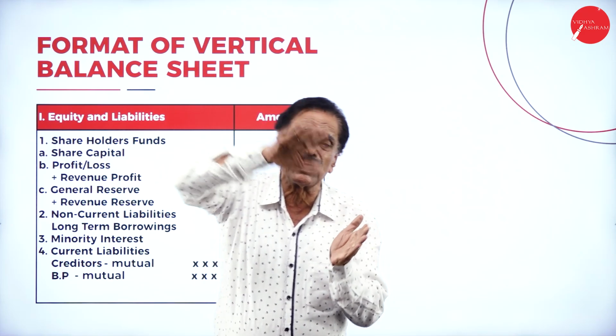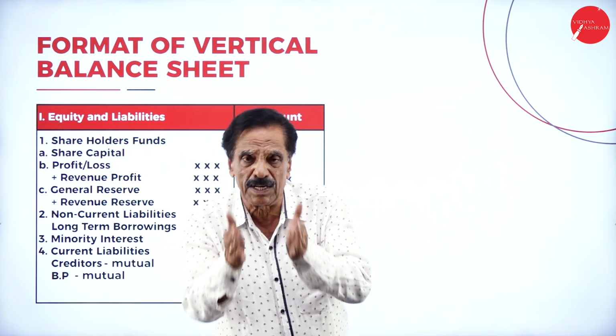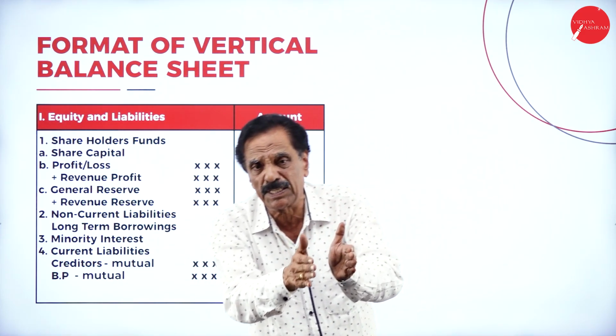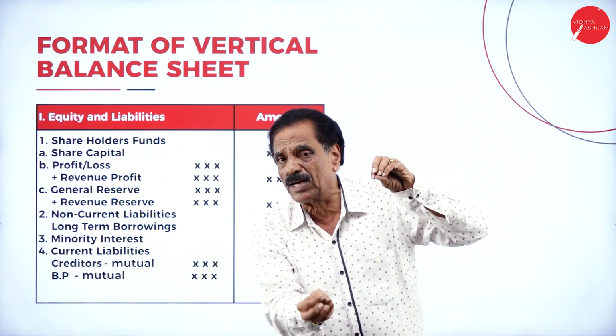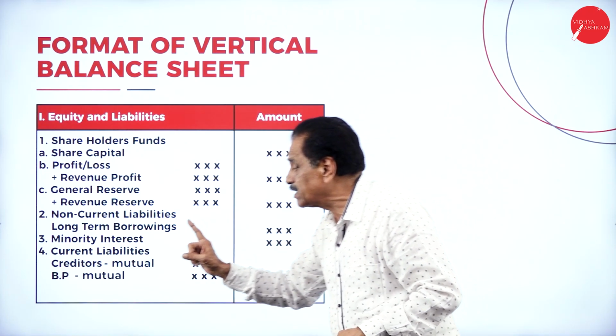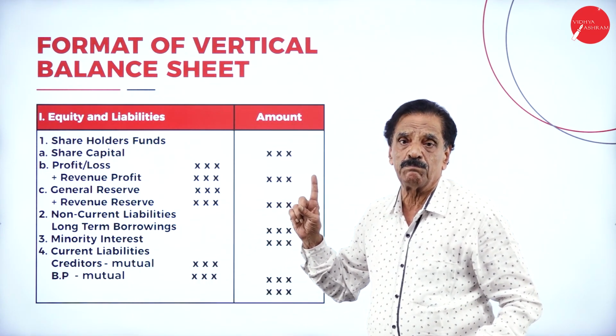Now when they become one and the same, they become the mutual credit. Both the creditors of H Limited and S Limited should be added. Whatever is given in the adjustment, there's a mutual adjustment that should be deducted in case of creditor, in case of BP.